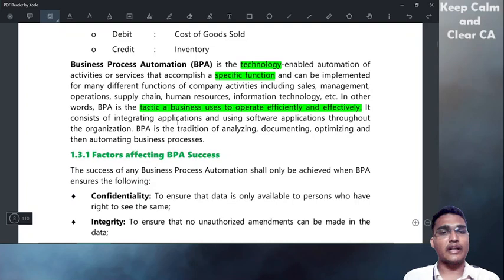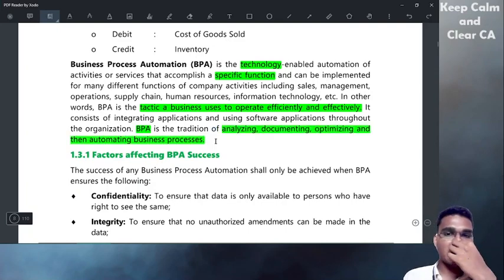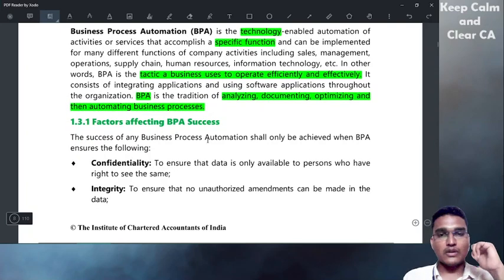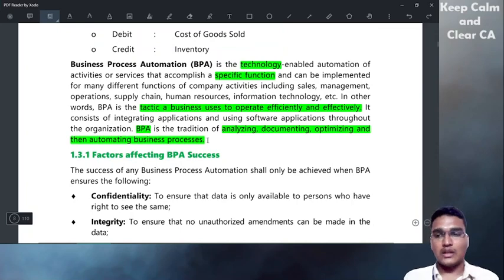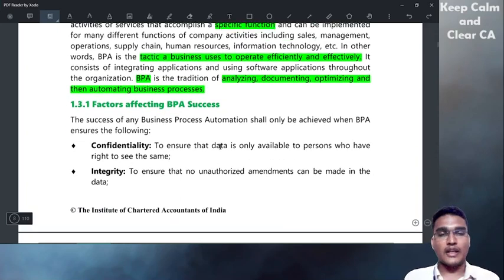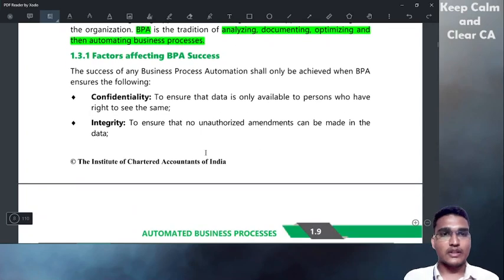It consists of integrating applications and using software applications throughout the organization. BPA is the practice of analyzing, documenting, optimizing, and then automating the business process. So how will BPA be done? That will come in the next chapters onwards. Just have a look.